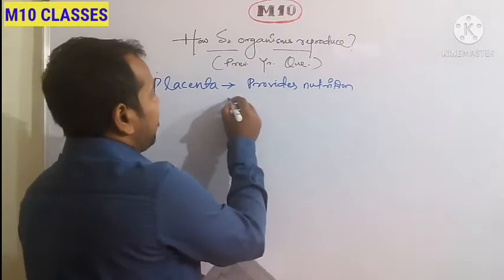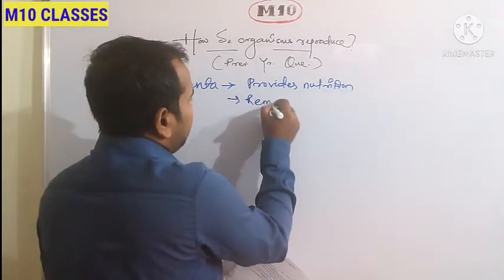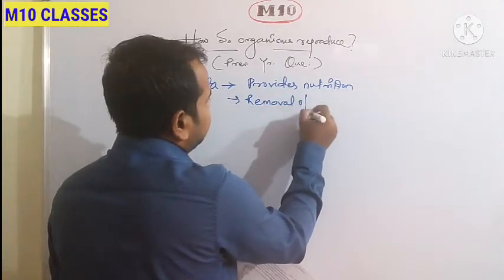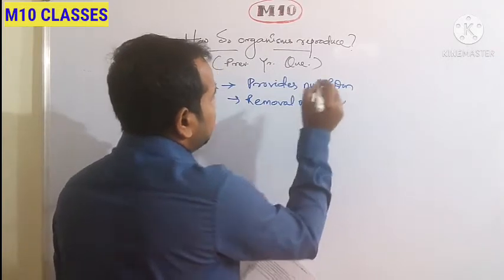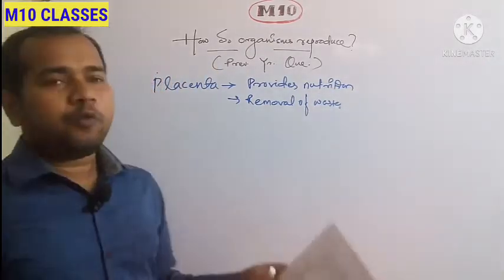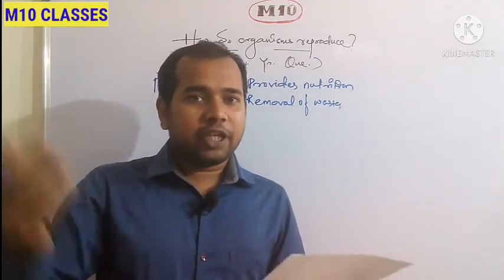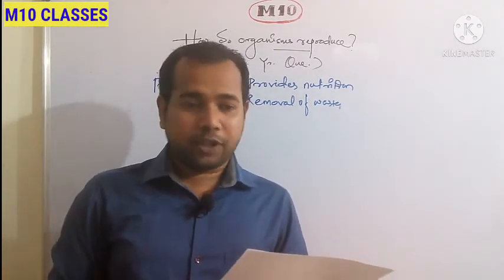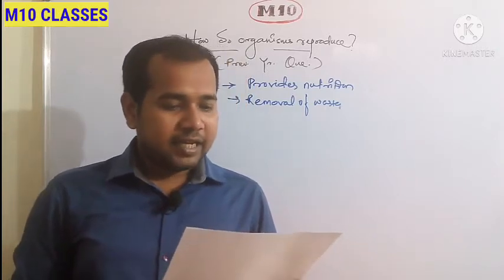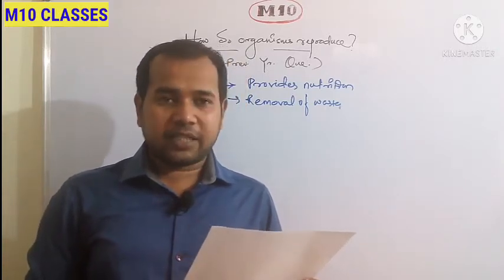Again, it also helps in removal of waste from the developing embryo through the placenta to the female body. Next is, list 4 ways of preventing pregnancy.